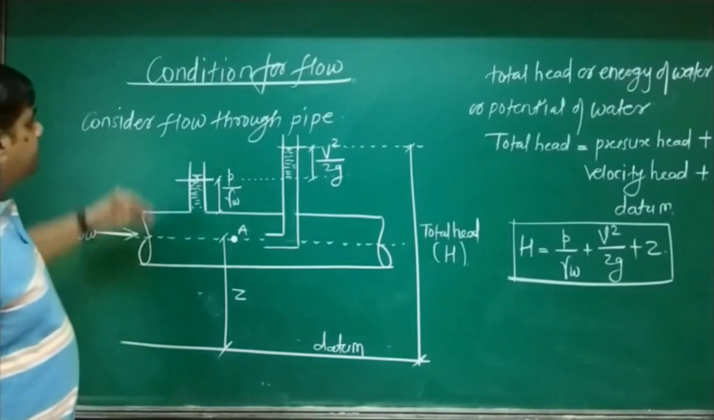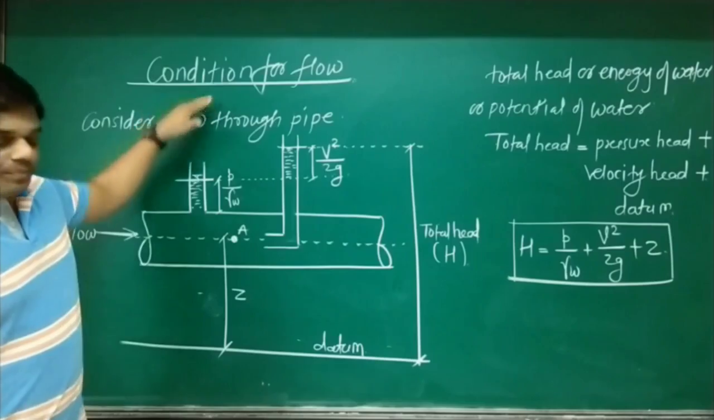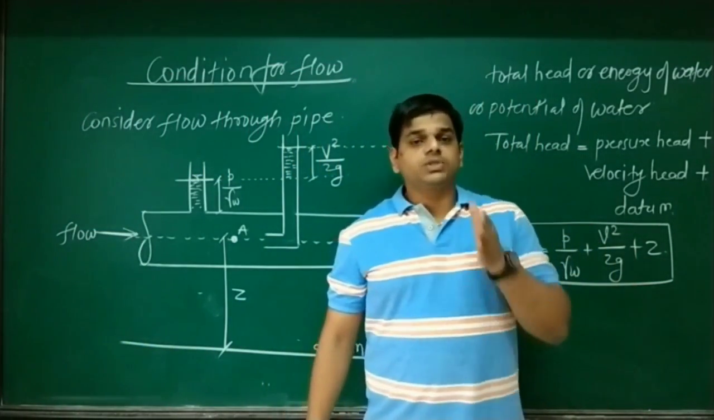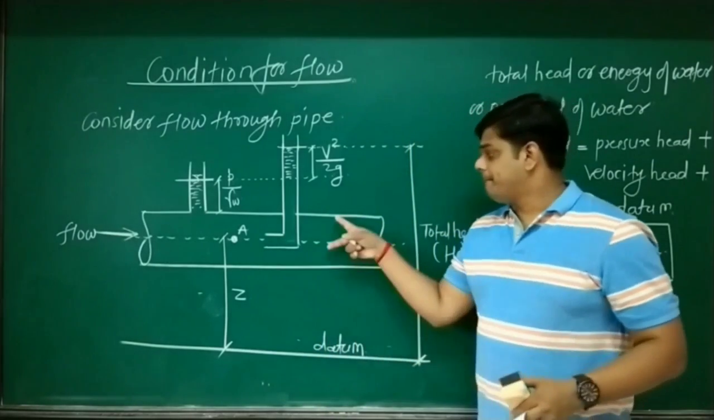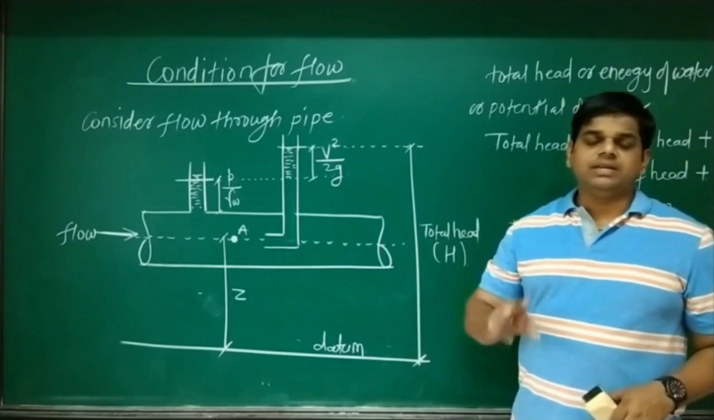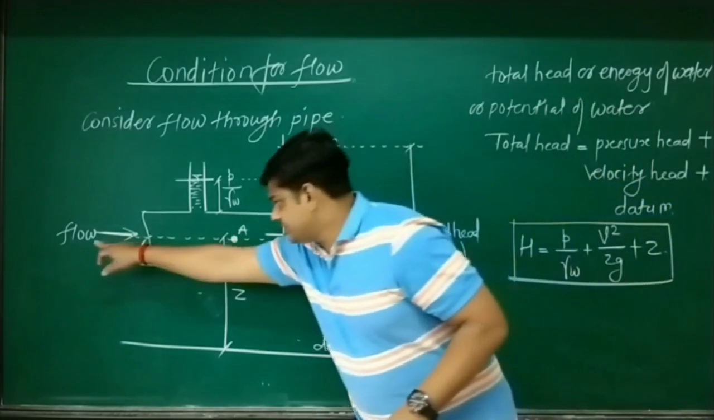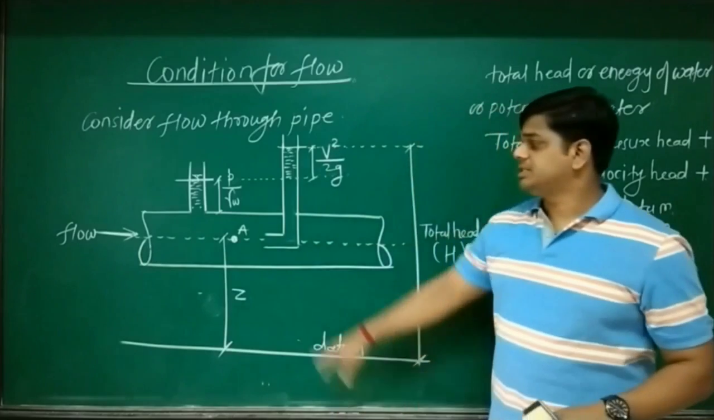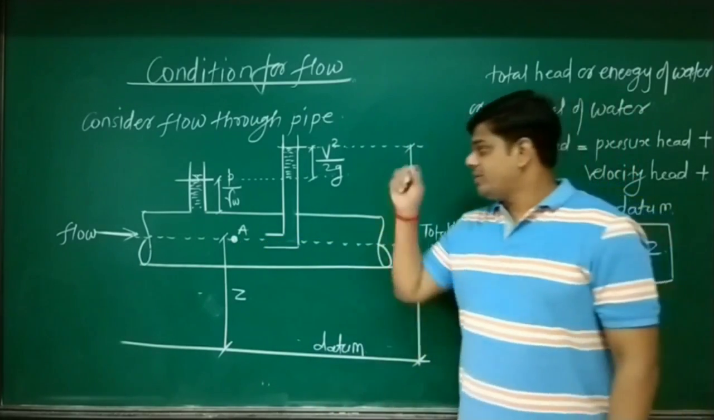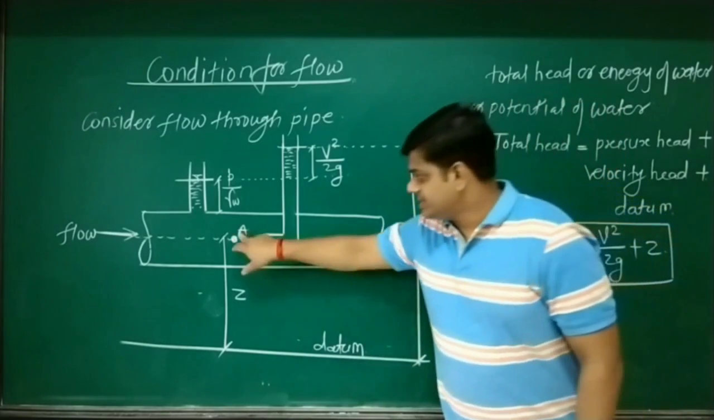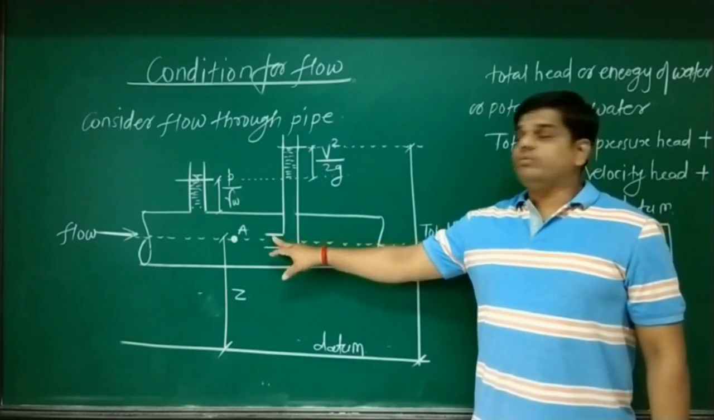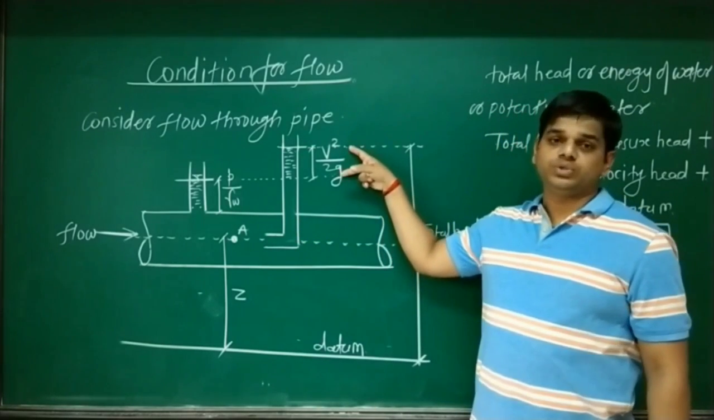Look at the board. Condition for flow. On the board, one diagram is drawn which represents a flow occurring through a pipe. You can take an example, the pipe is made up of either PVC or steel, that doesn't matter. So this is the direction of flow. This is the point A where we are going to measure the pressure and the velocity. When we insert a piezometer, there is a development of pressure head. And when we measure velocity at point A, we get the velocity head v square upon 2g.